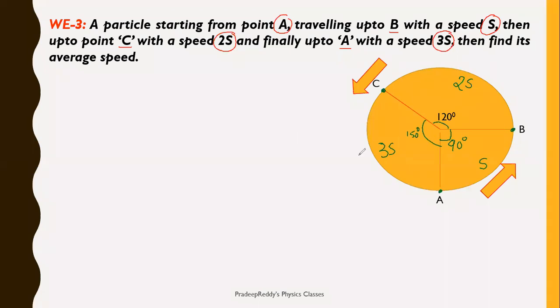Now let me denote these angles as theta 1, this angle as theta 2, this angle as theta 3. Now, theta 1 is equal to pi by 2. That is the total angle, theta 1. And what about theta 2? Theta 2 is equal to 120 degrees.